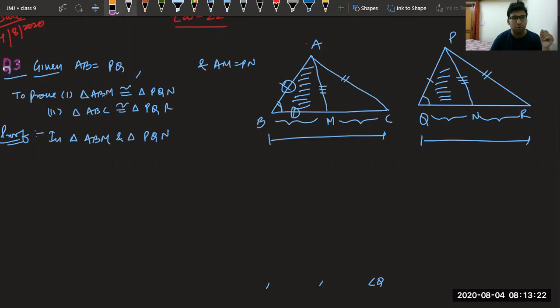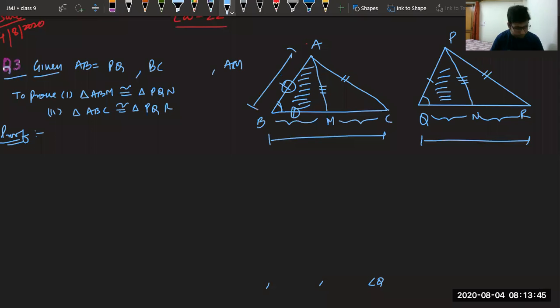I'm again repeating the question. Just one second. My mistake, sorry. Now, again I'm repeating the question. Two sides AB and BC, the lower one. And median AM, that is the third thing. Median AM is equal to side PQ, QR, and third is median PN. Now it is correct. In the last case, I had mistakenly taken AC equal to PR. That was wrong.